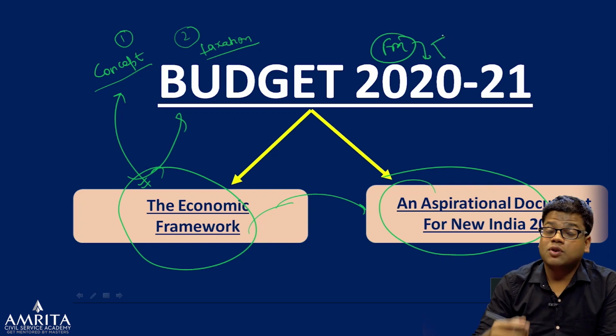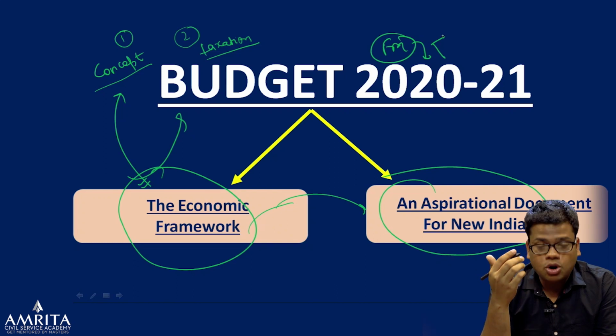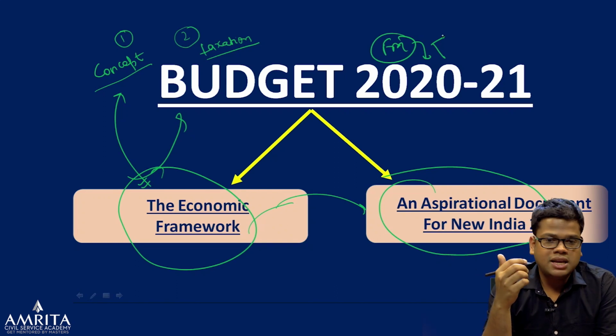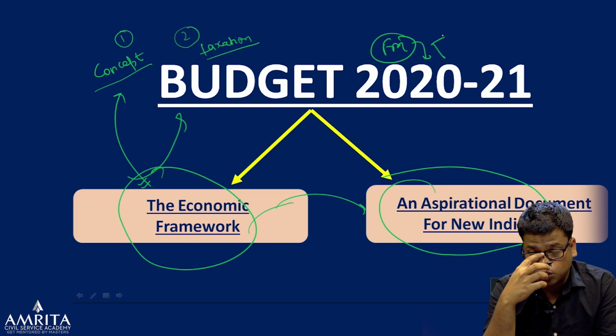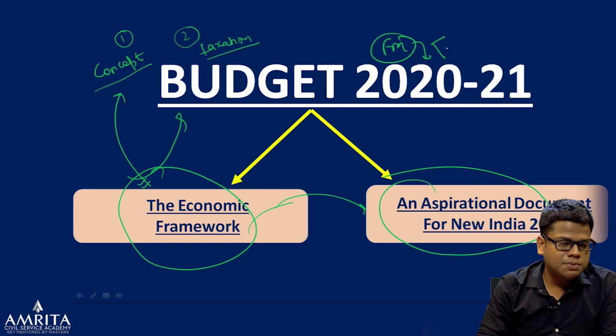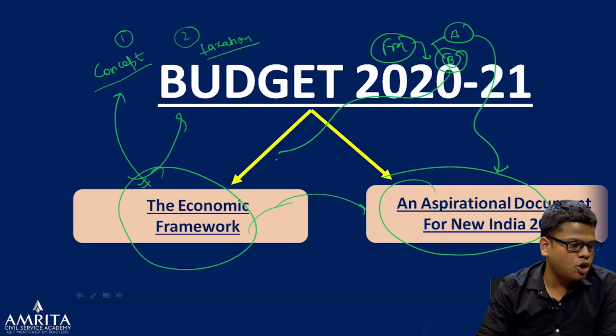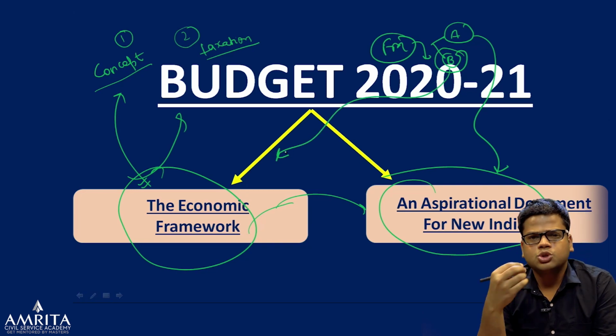This is one of the longest, if not the longest, budgetary speeches given by any finance minister since independence. Now, the speech itself comprises two parts, part A and part B. Part B caters to this area, and from part B we are taking the taxation proposals in this economic framework area, right? So just telling you the structure.